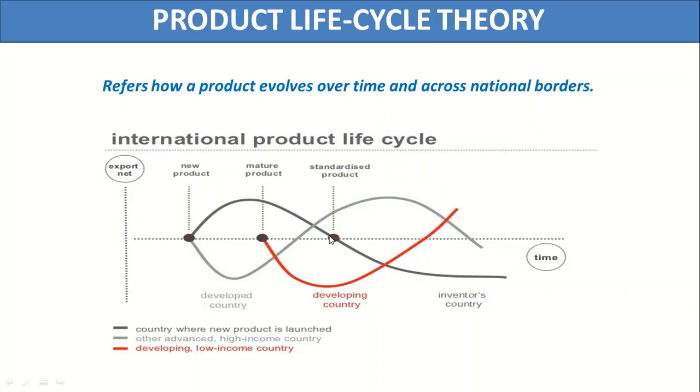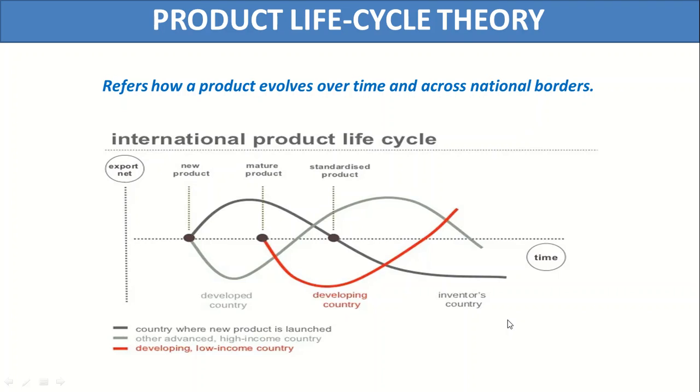How is it possible? Because this was the inventor's country, that country has moved on to other products, to more advanced technology, and if there is still a need for that product for some population, maybe some low category population, or those at a lower financial position, then it can import that product from some other country.